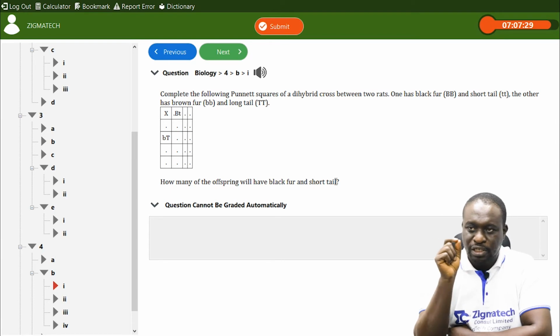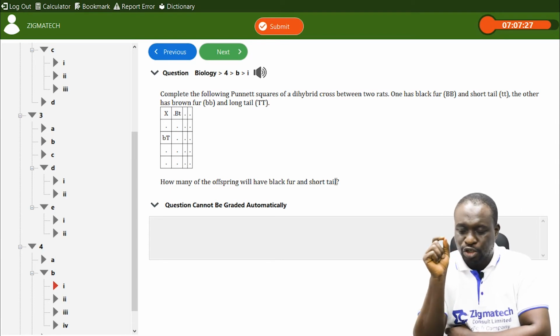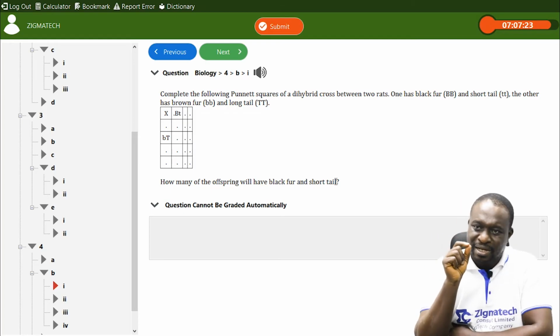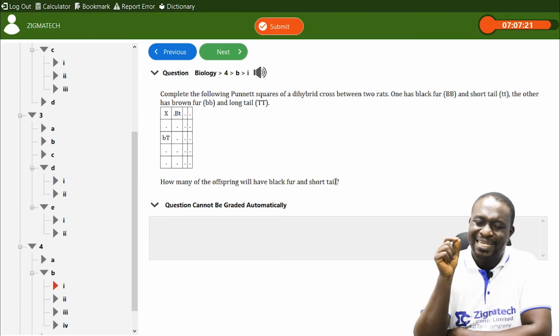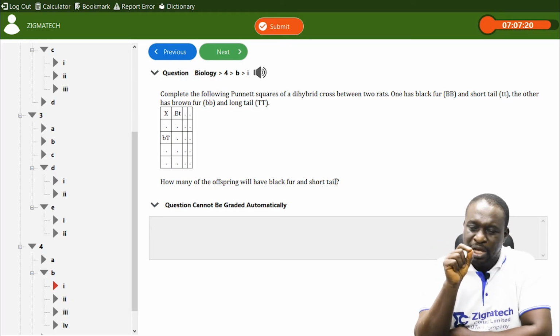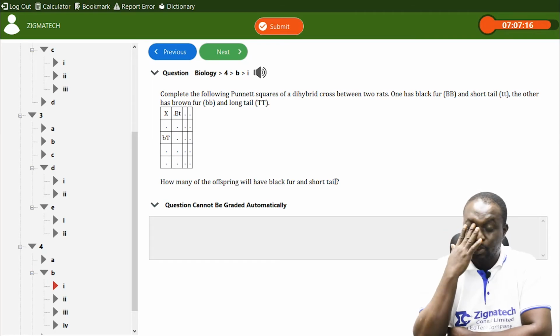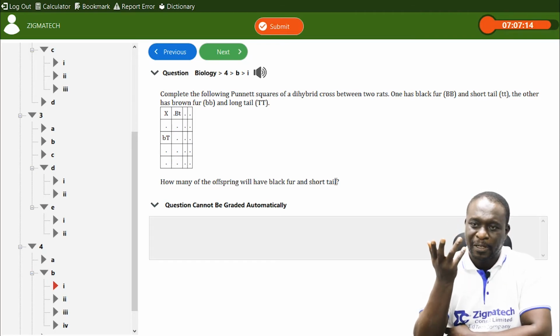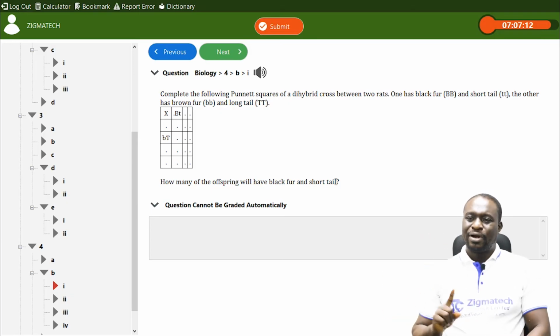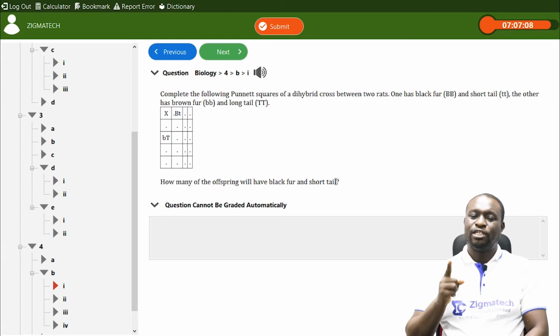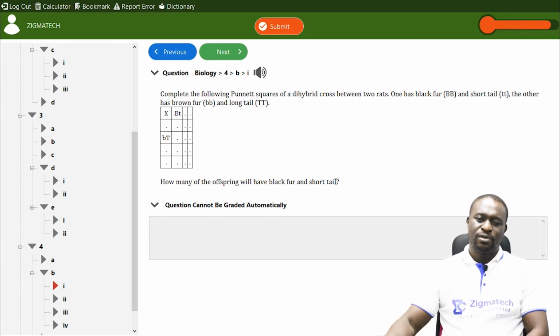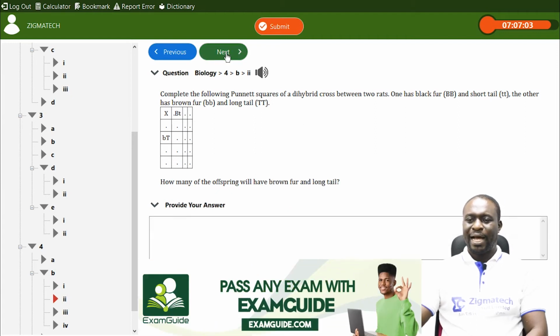We are not going to see brown fur and short tail. The brown fur and short tail, they are recessive. Recessive simply means that they are hidden in the offspring. The one that is dominant is the one that is being seen, the traits that are being expressed. So if you look at it, the correct answer to how many of the offsprings will have black fur and short tail is 0, completely 0.